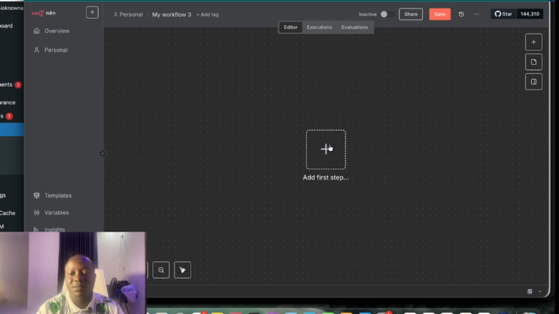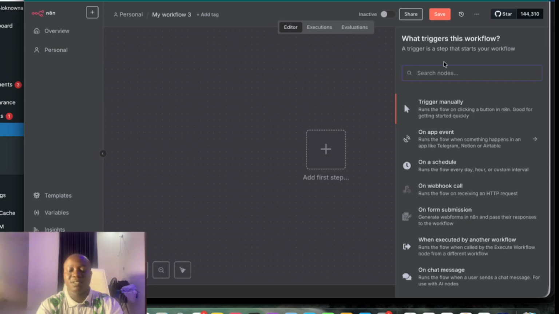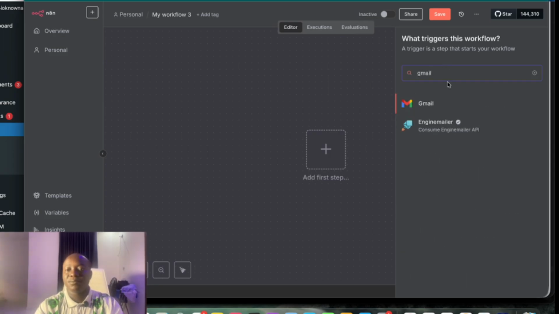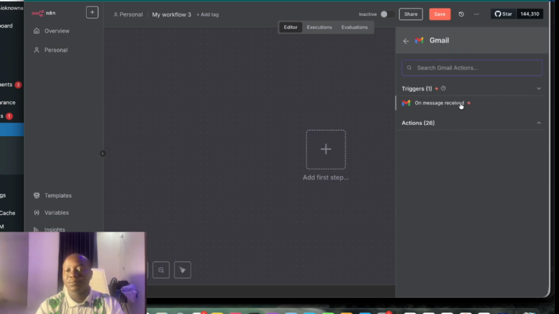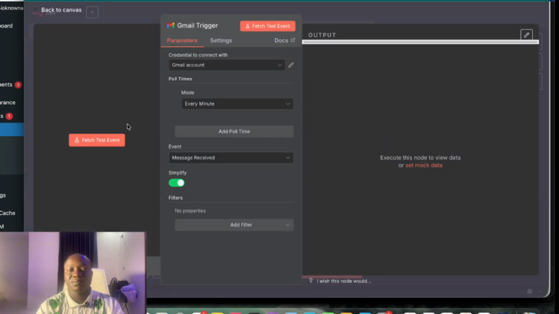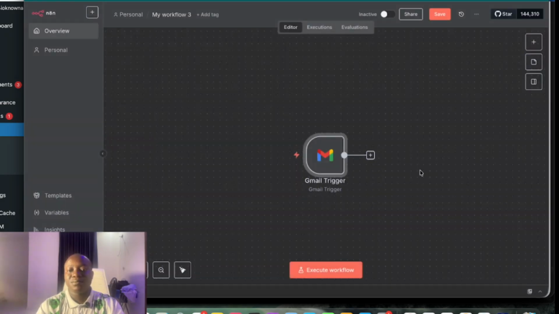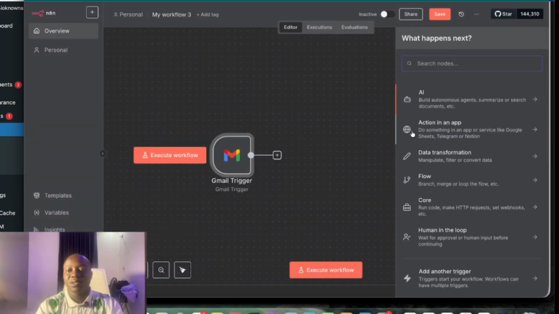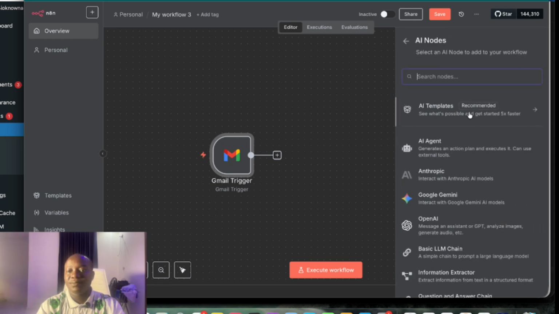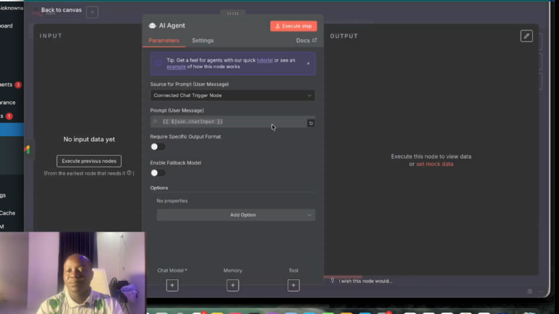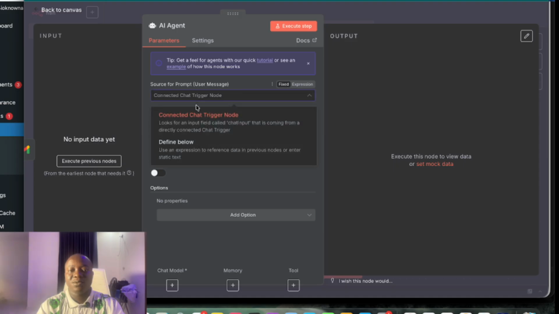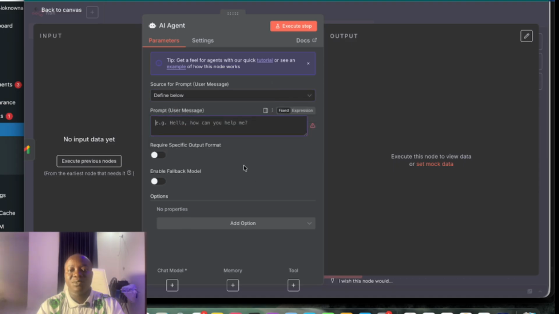the agent from scratch. The first thing is to add our Gmail trigger, on message received. Then we add our AI agent. Now we are going to click on the line below, then do this prompt.